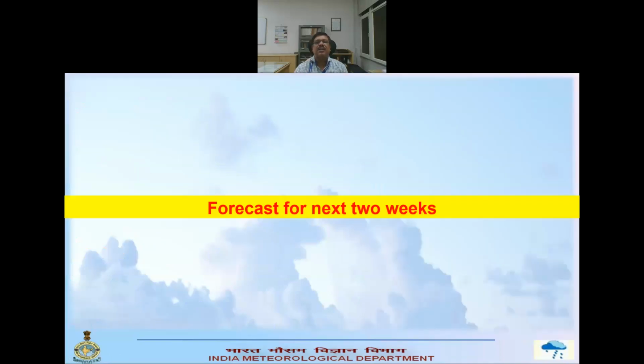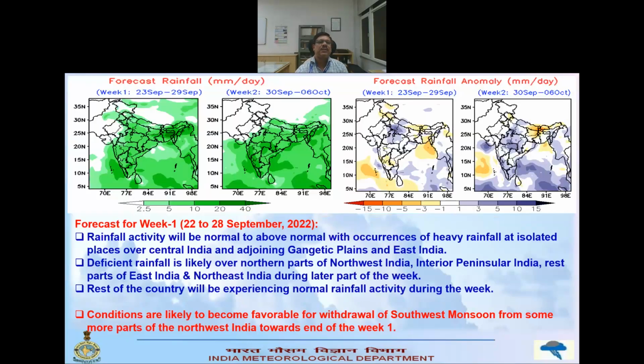Then the forecast, if we in general see for the next 2 weeks, here this is the forecast from the extended range forecast system. This is the actual rain and this is the anomaly from the normal. Here we can see that the rainfall activity is normal to above normal over central India and adjoining Gangetic plains, mostly the UP and Bihar region and the adjoining eastern part.